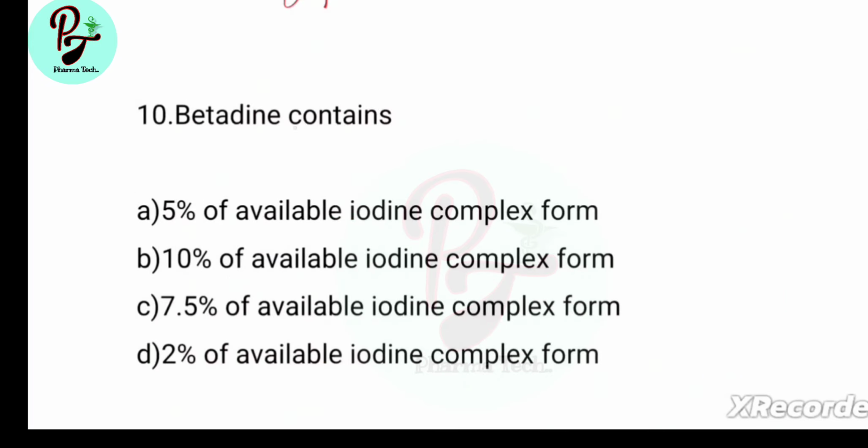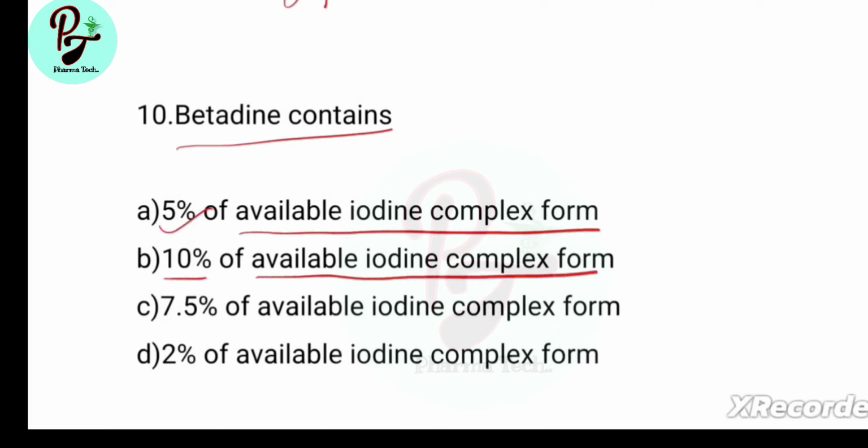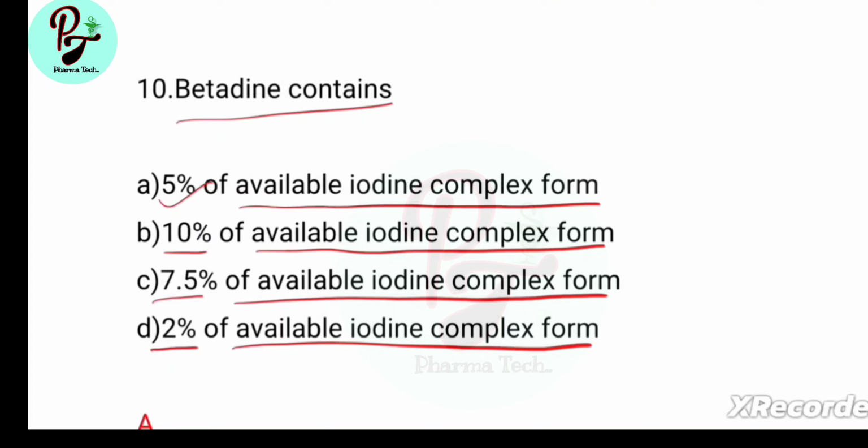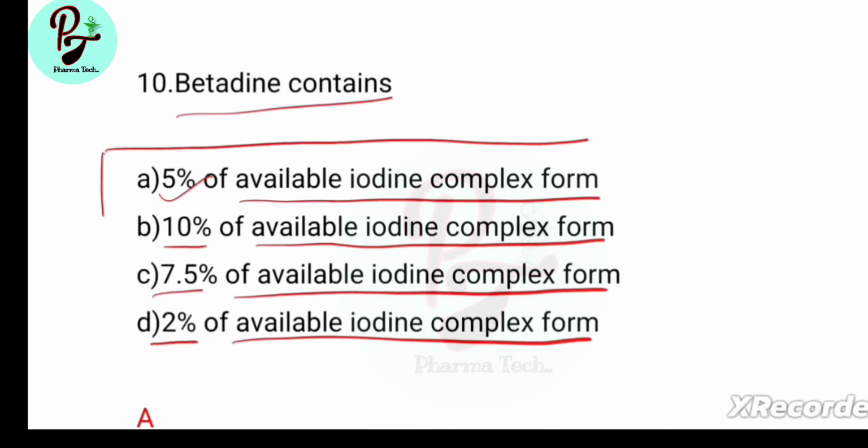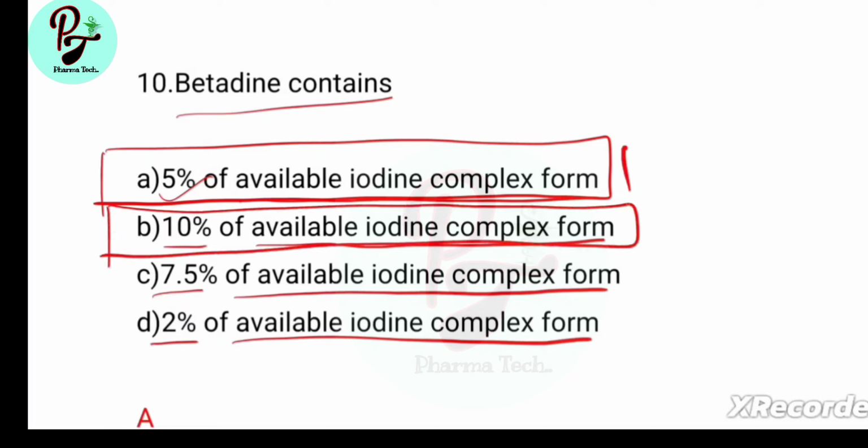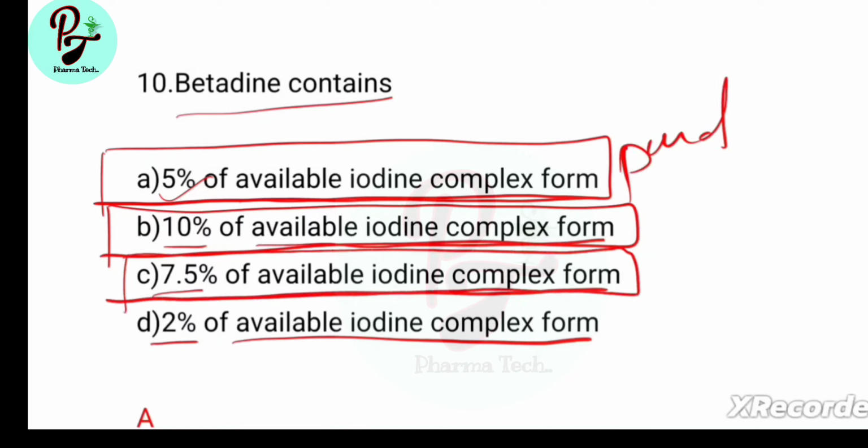Next question, Betadine contains, options are 5% of available iodine complex form, 10% of available iodine complex form, 7.5% of available iodine complex form, 2% of available iodine complex form. Answer is A, 5% of available iodine complex form. 5% of Betadine is used for antiseptic and disinfectant agent. 10% of available iodine complex is a povidone iodine solution. 7.5% of available iodine complex is surgical scrub.